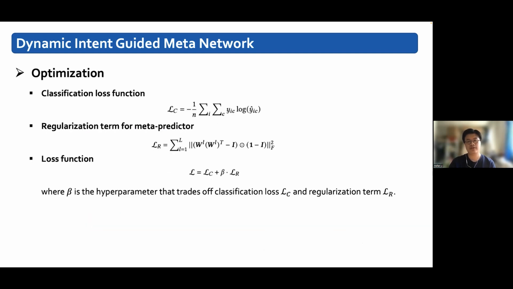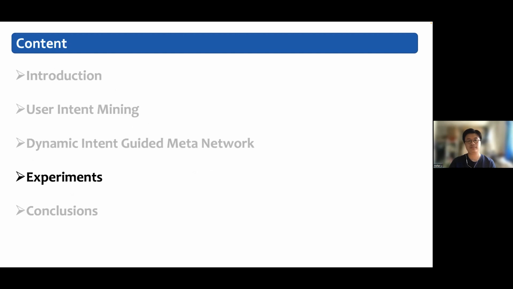We choose cross entropy as the classification loss function. After adding the regularization term for the parameters of the meta predictor, we obtain the final loss function L equals LC plus beta multiplied by LR, where beta is a hyperparameter that trades off the classification loss LC and the regularization term LR. We adopt an end-to-end learning strategy and use error backpropagation to train our proposed model. The next part is the experiments.